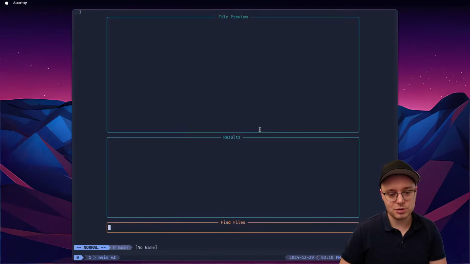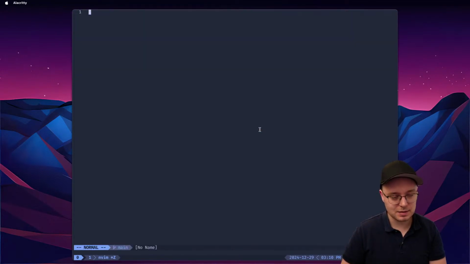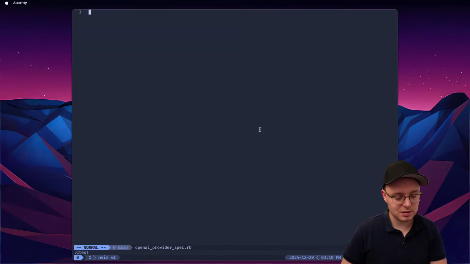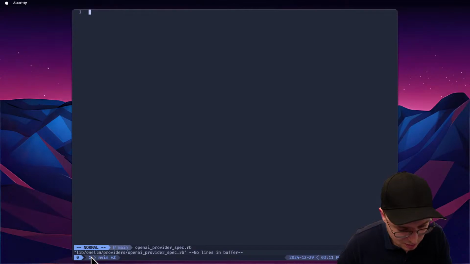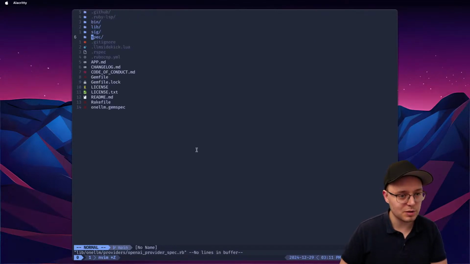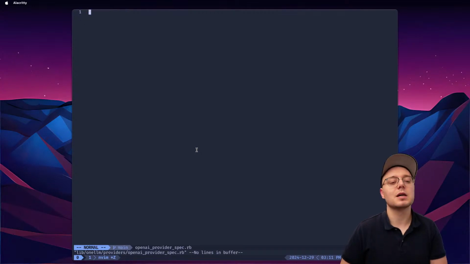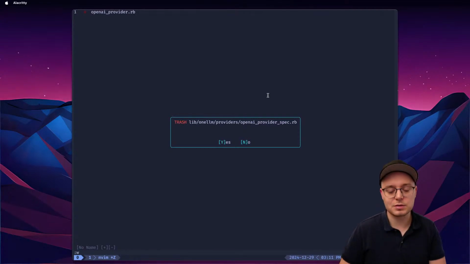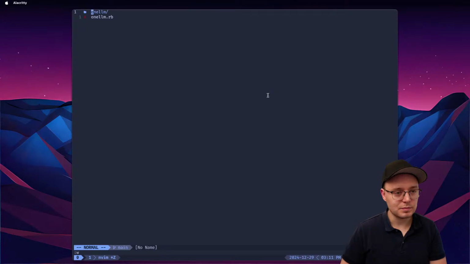Before we do that, I would actually like to write our test. So if you go to the OpenAI provider, I have this command called ctest that will create a test. Okay, it didn't create it in the right place, unfortunately, because I'm not in the Rails project. I'm in the lib, right? But I think I can move it. Okay, so lib LLM providers. Yeah, just remove it. So where do I create it?